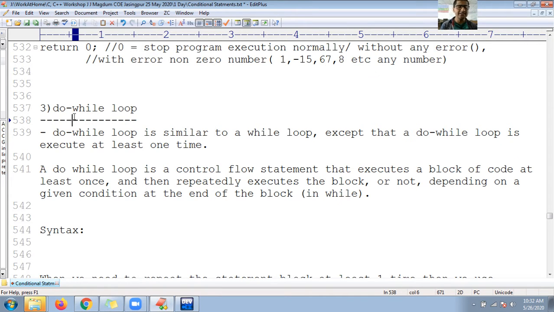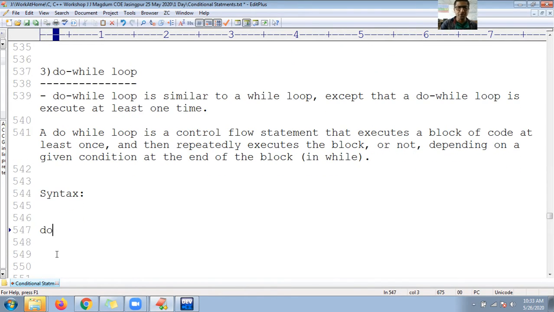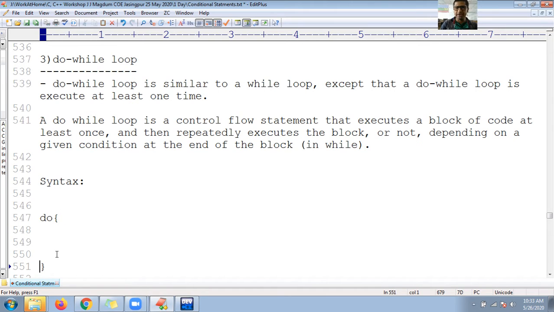Why? Because its syntax is like this. So what is the syntax to work with do while loop, guys? You have to use a do block, opening and closing curly. So what are the statements you want to repeat? You can keep the statements to be executed here, and some other statements, those statements to be executed.